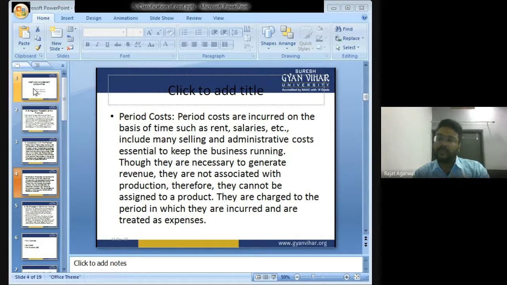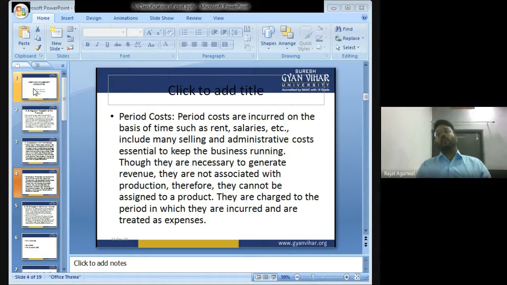The same applies with salary. Suppose I am working in a factory. My salary is rupees 20,000 per month. Whether the company is manufacturing 10,000 units, 1 lakh units, or only 1 unit, they have to pay me salary rupees 20,000 every month.